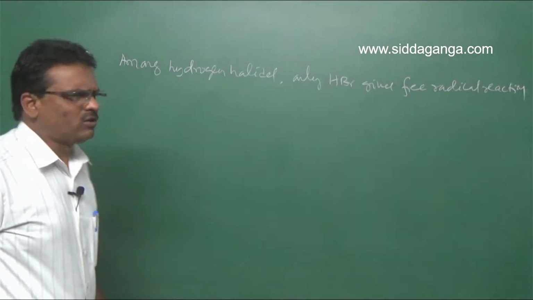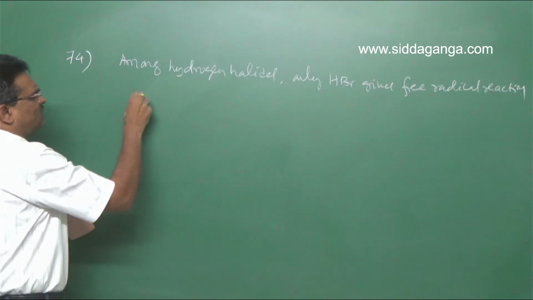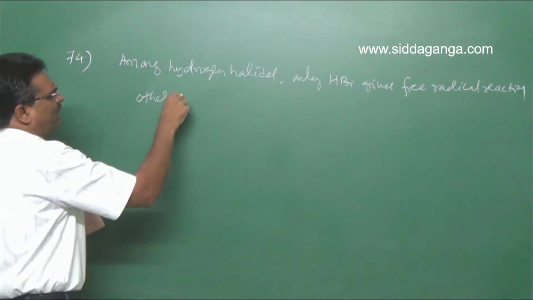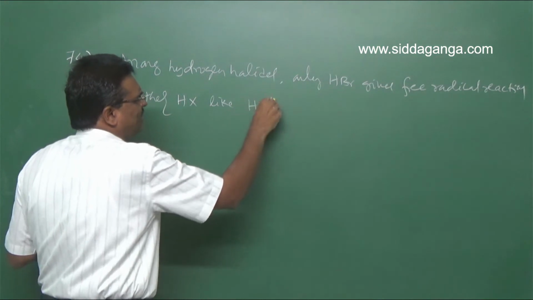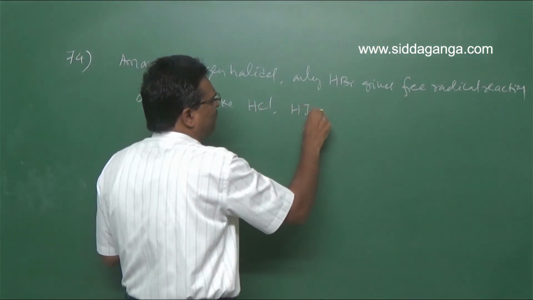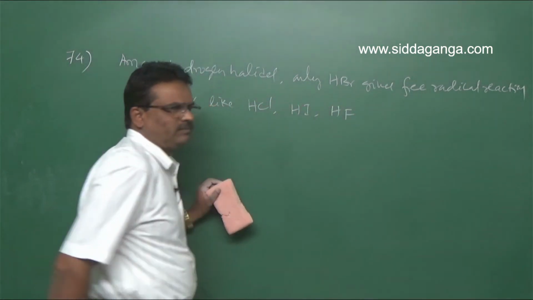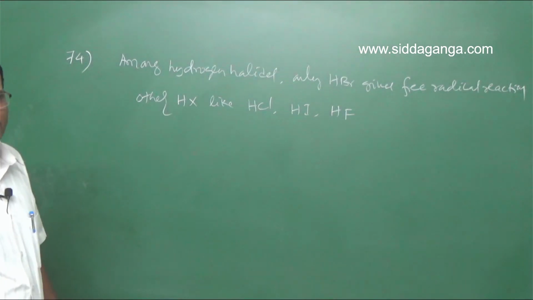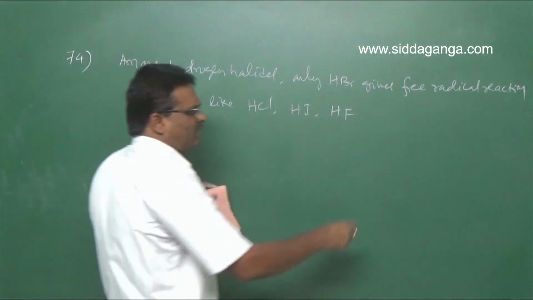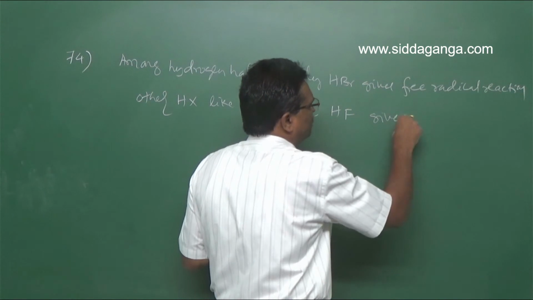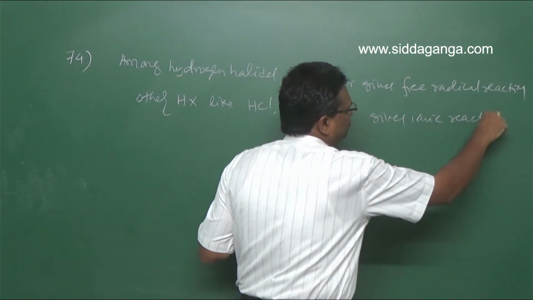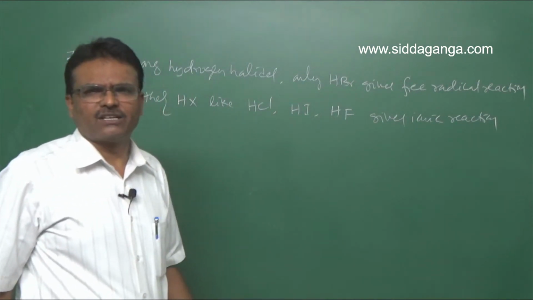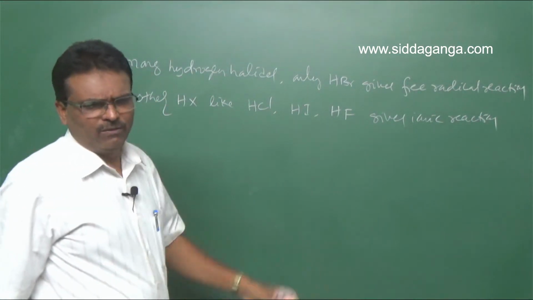And other hydrogen halides like HCl, HI and HF give ionic reactions. So therefore, only with HBr.